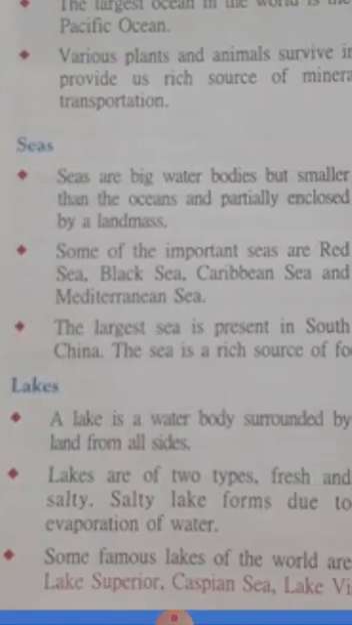Some famous lakes of the world are Lake Superior, Caspian Sea, Lake Victoria and Dal Lake. Which are the famous lakes of the world? Lake Superior, Caspian Sea, Lake Victoria and Dal Lake. They are the famous lakes of the world. So learn these names. Then next, rivers.